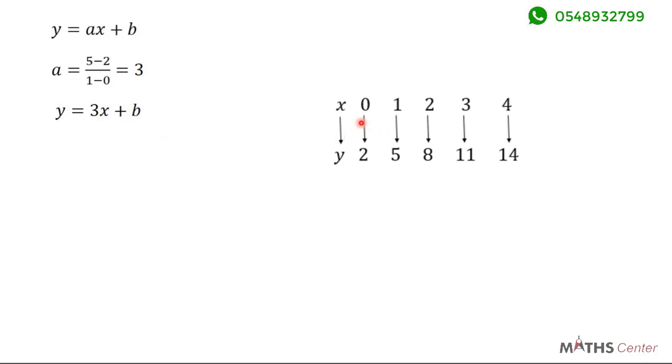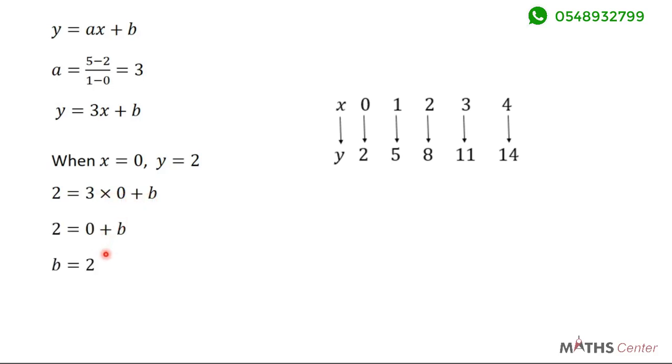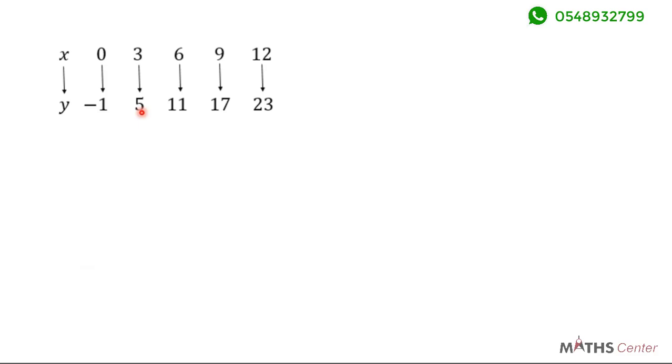Now with this, all we need to do is to pick an element and its image. So as I said, I always like to pick the first one because the numbers there are usually smaller and easy to handle. So I'm going to pick when x is equal to 0, y is equal to 2. Then I substitute that in this equation to find b. So we are saying that y is 2. So I write 2 here is equal to 3 times x. X is now 0. So 3 times 0 plus b. And b will give me 2. So all I need to do is to replace b with 2. So y is equal to 3x plus 2. It's that simple.